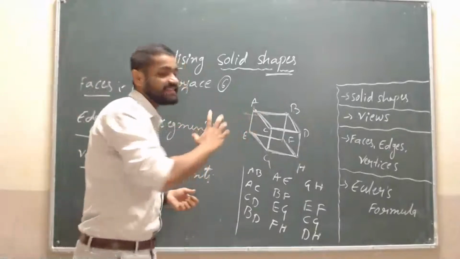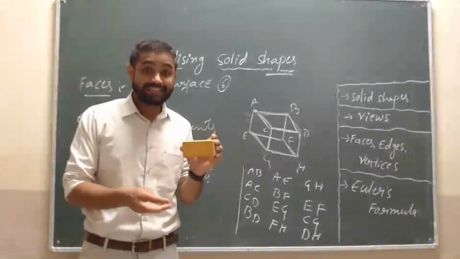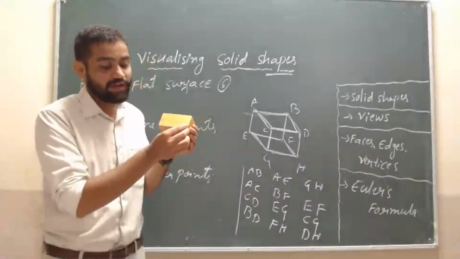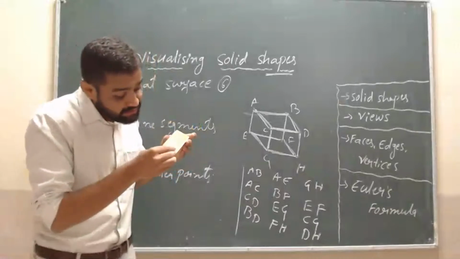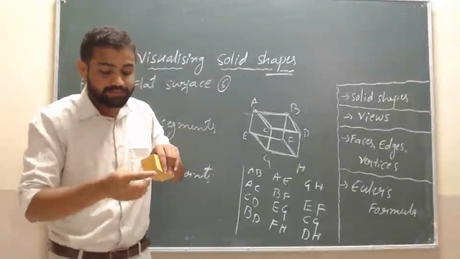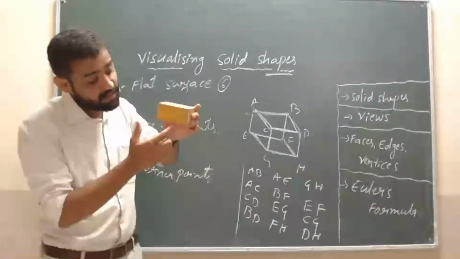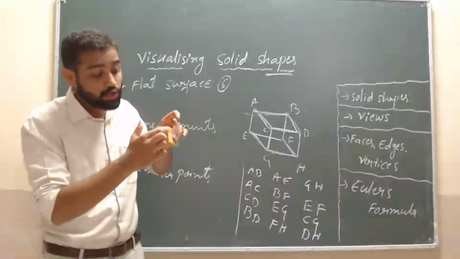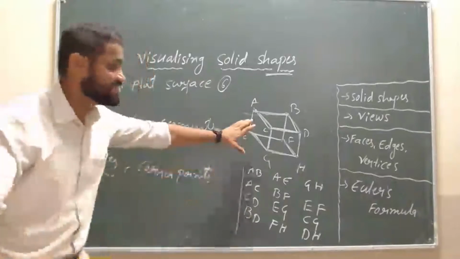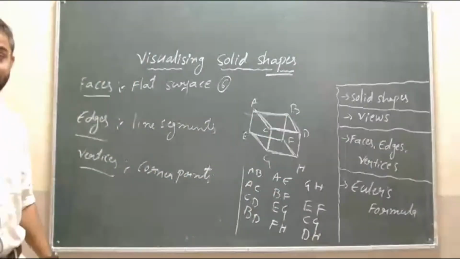Edges are the line segments. Simple line segments. So I will check this solid shape. Here the edges are this one, and this one, and this one, and these four, and here also 4. Concentrate here. How many edges are there? 1 2 3 4. Then here 1 2 3 4, and again here 1 2 3 4. 4 threes are 12, and these are the edges of this solid shape. Is it clear to you?